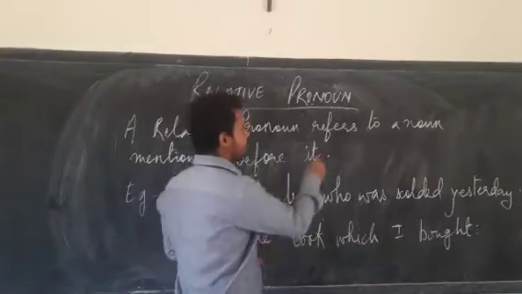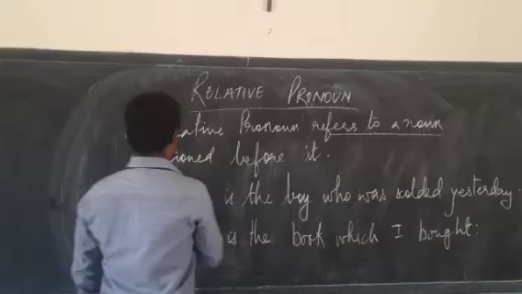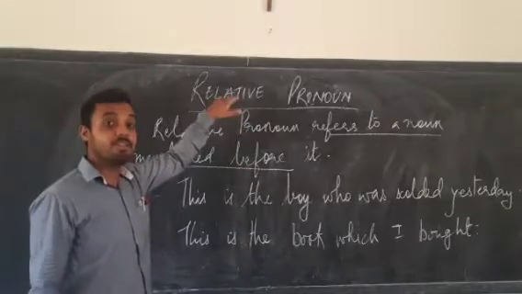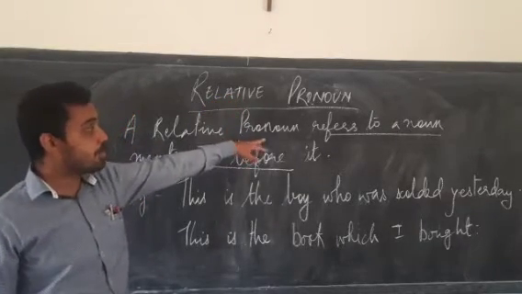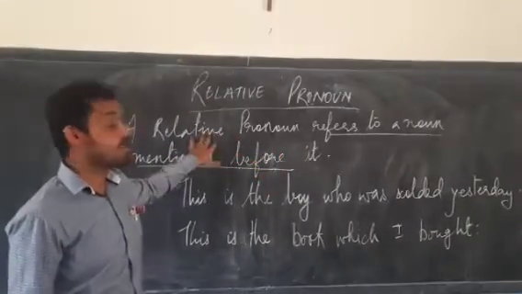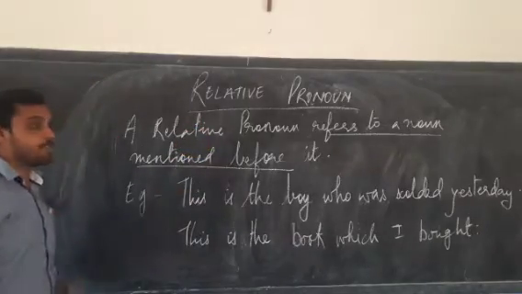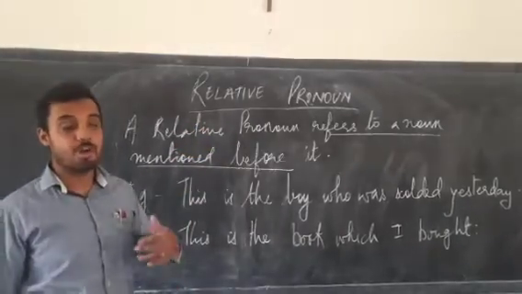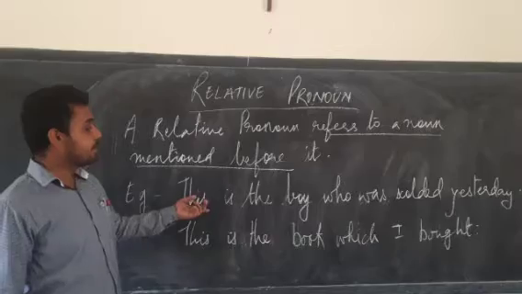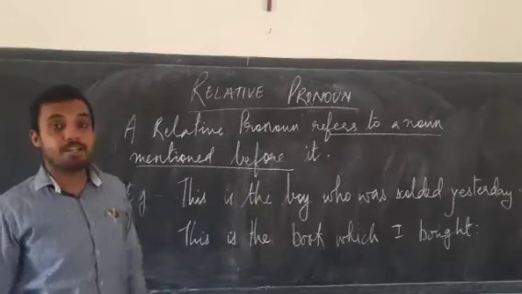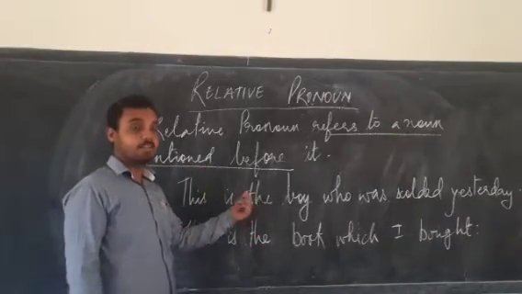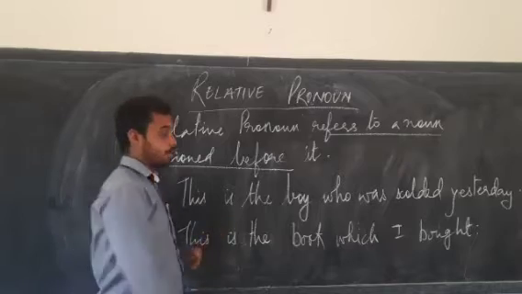Okay? A relative pronoun refers to a noun mentioned before it. Mentioned before it, meaning before what? Before the relative pronoun. Now let's see the example of how a relative pronoun is used, and what is its purpose. Now see this example. This is the boy who was scolded yesterday. Now over here in this sentence, the relative pronoun that we have used is who.